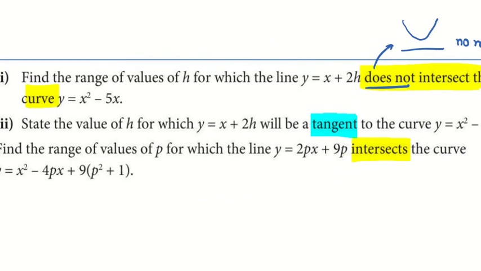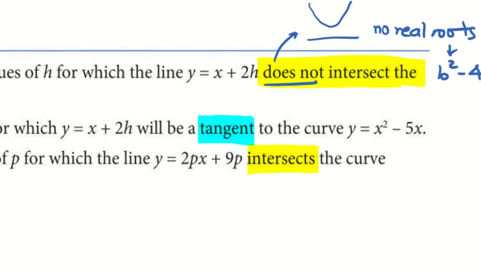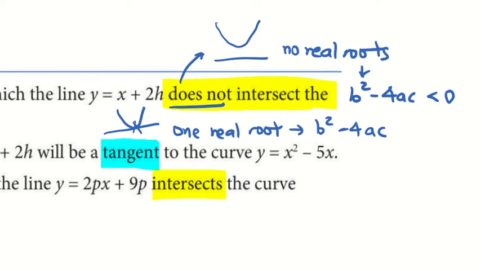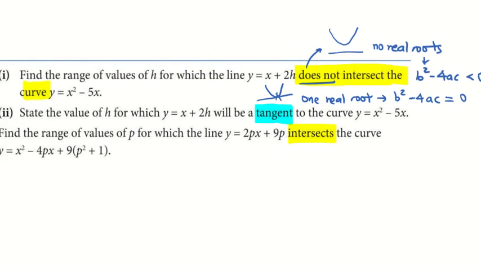And we look at part 2. Part 2, I highlighted the word tangent. Yes, you haven't learned tangent before. I'm just telling you that tangent means the line will intersect the curve at one point. So there's only one real root. And hence your b squared minus 4ac, you should be able to tell me that it is equal to 0. Okay. The last one, how do we dissect it?